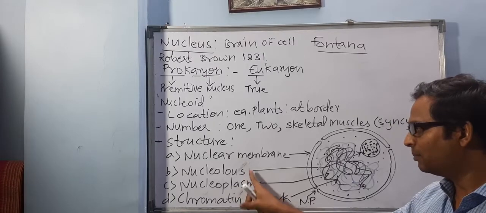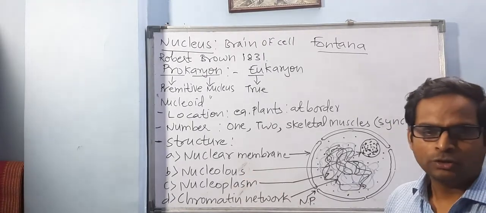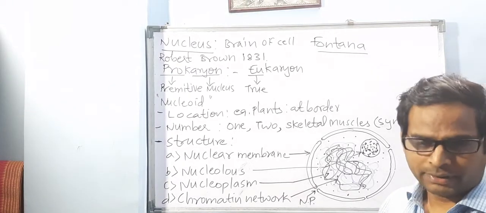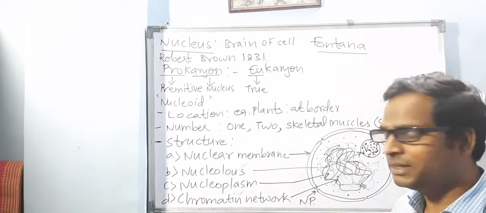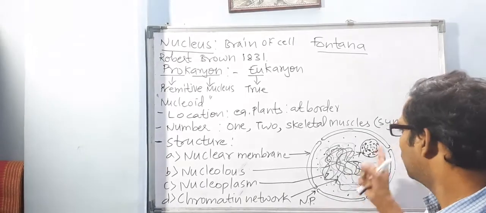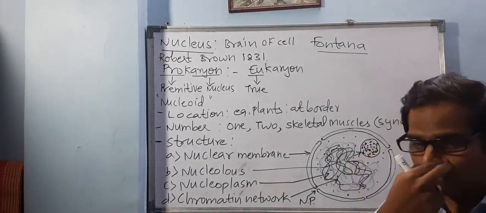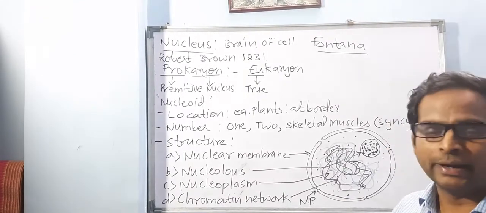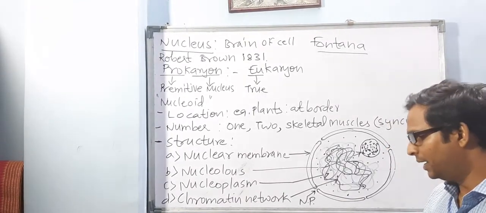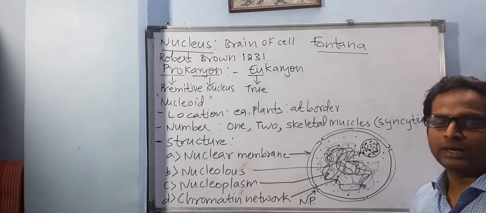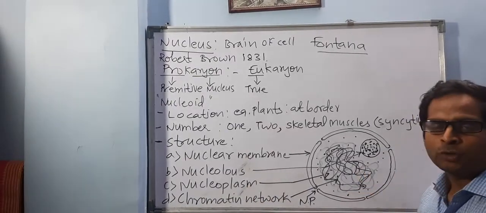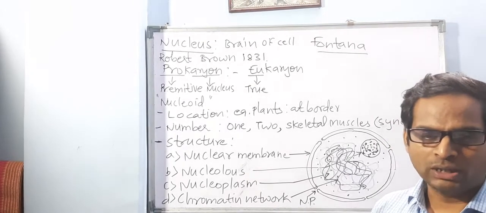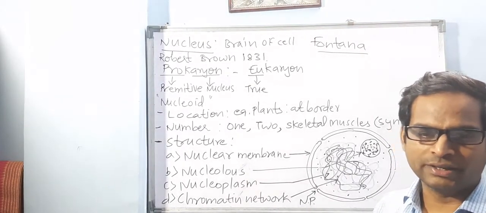Now, nucleoplasm, you understood everybody. RNA is ribonucleic acid, like DNA is deoxyribose nucleic acid. So this nucleolus produces that RNA also, it produces ribosomes also. So it is a factory of ribosomes and RNA. Now nucleoplasm also contains some enzymes inside it. Those enzymes help in all the chemical reactions which occur inside the nucleus.